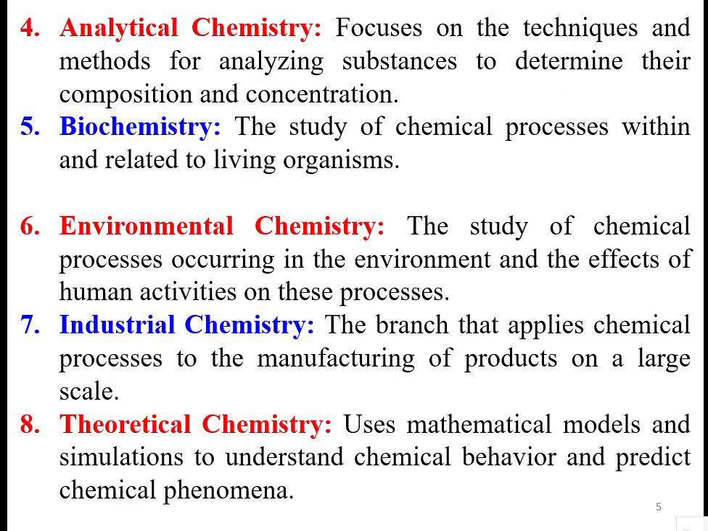Among the broadly classified branches, we have 8 types of chemistry. Analytical chemistry deals with the techniques and methods for analyzing substances to determine their composition and concentration. That is called analytical chemistry. And biochemistry is the study of chemical processes related to living organisms.